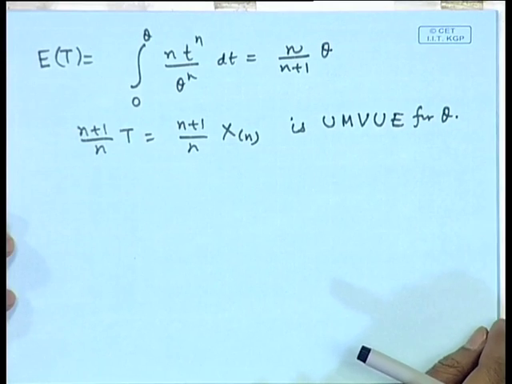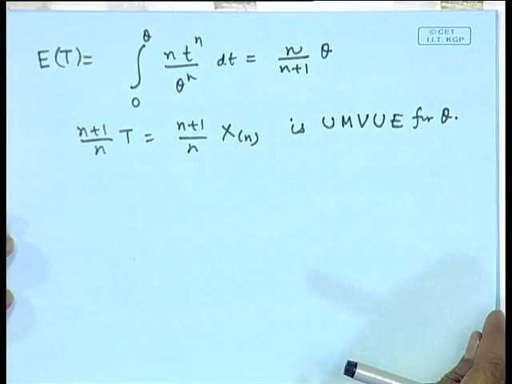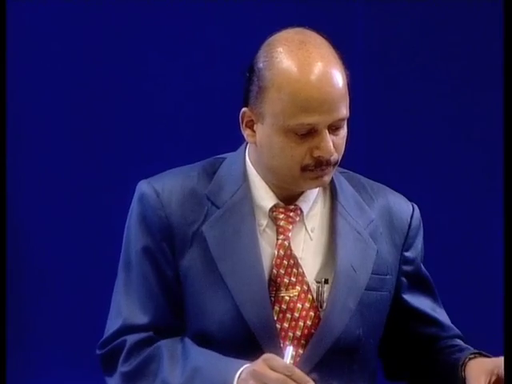The concept of completeness and sufficiency is quite significant in statistical inference. Here we have given examples for the estimation problems. Later on we will see when we do the testing or confidence interval, there also the same statistic plays a role. Here we give some more examples of estimation problems.